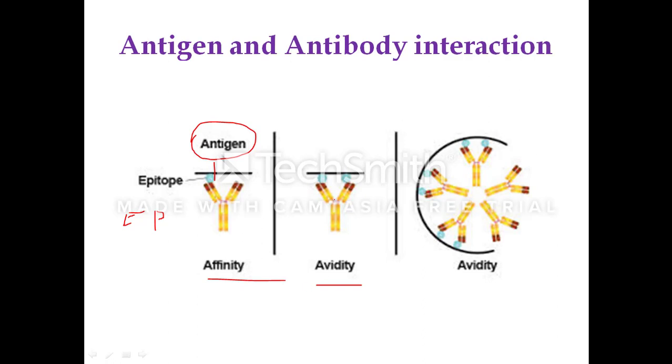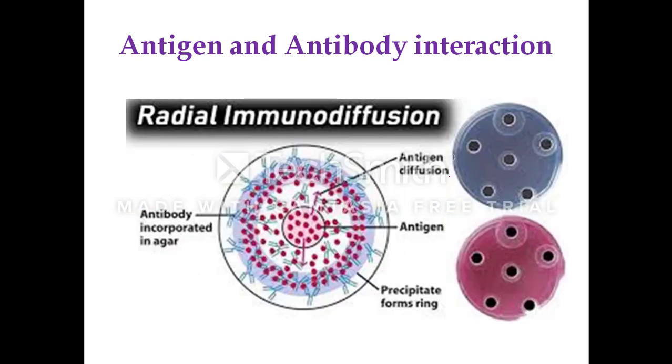Whereas avidity is the sum total interaction between more than one epitope and paratope. It is the overall strength of the antigen and antibody complex. This is the IgM antibody and this is the IgG antibody. So here the antigen antibody complex involves more than one paratope and epitope. Here also more than one paratope and epitope is involved in the formation of antigen and antibody complex.